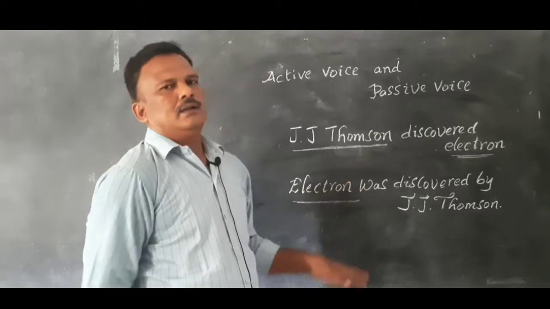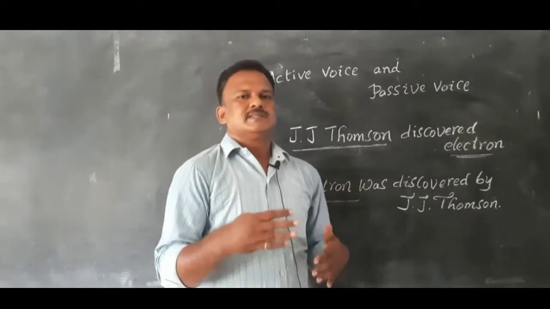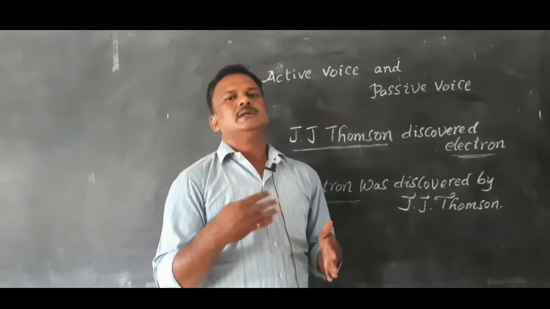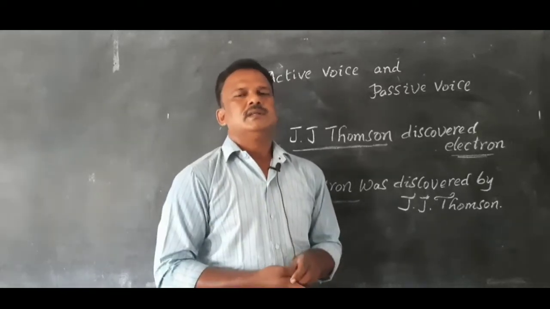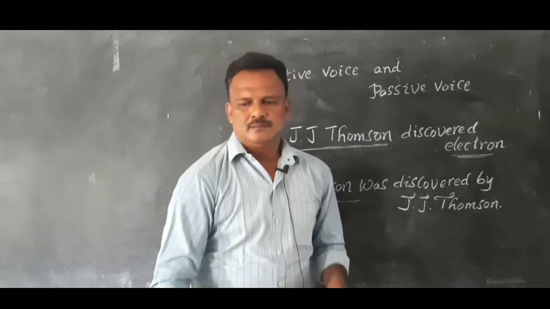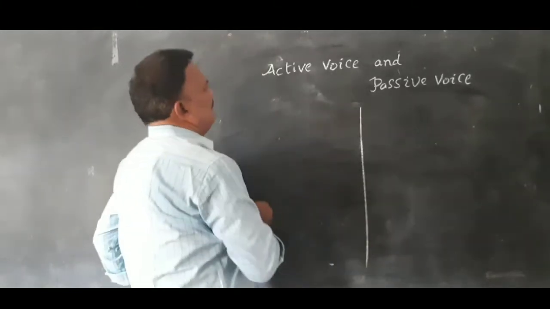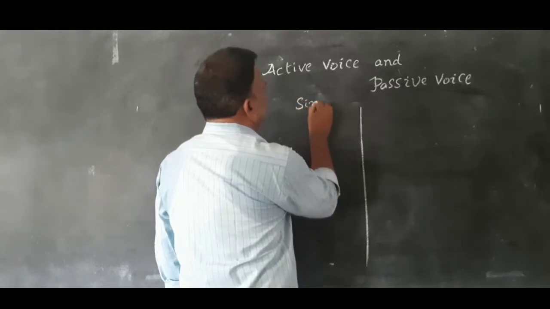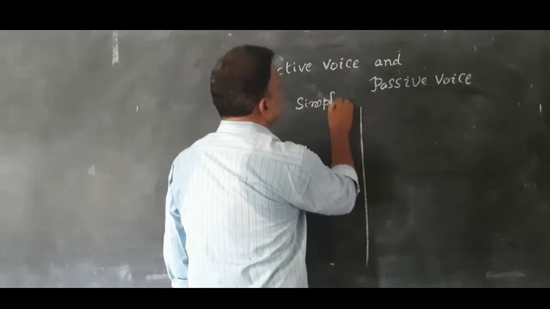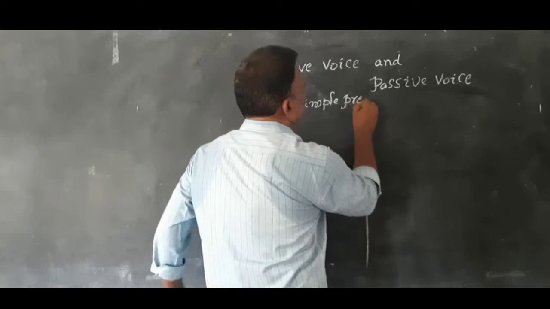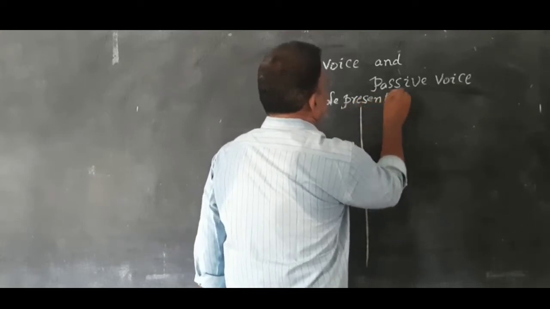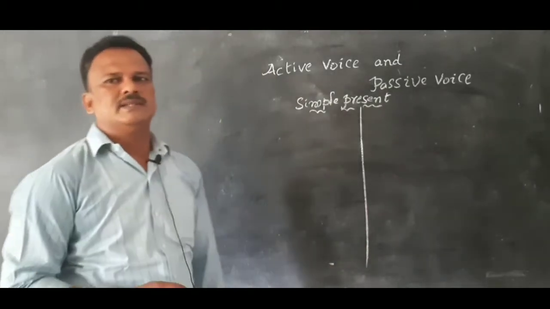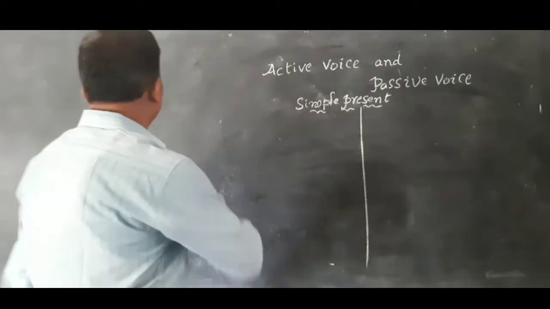Now we will go through the structures of active voice and passive voice in different tenses. Structure of active voice and passive voice in simple present. What is the structure in simple present?